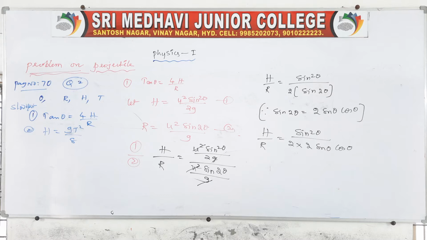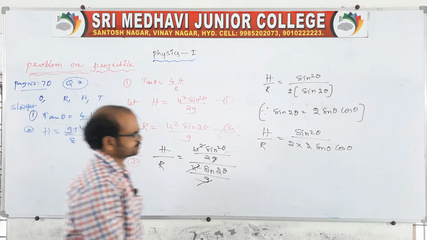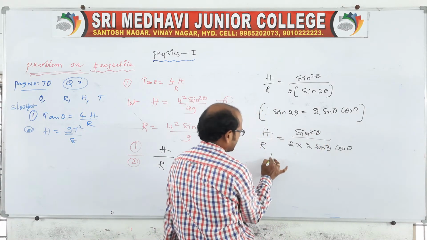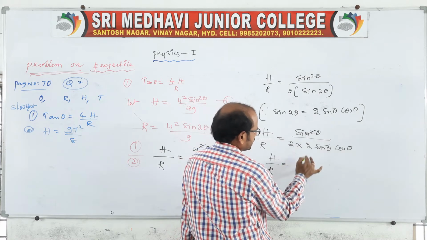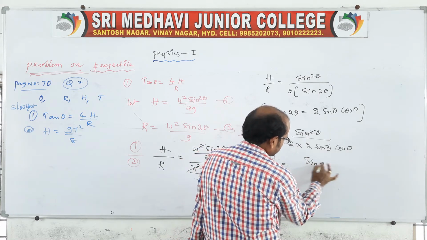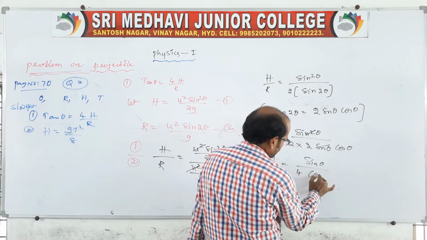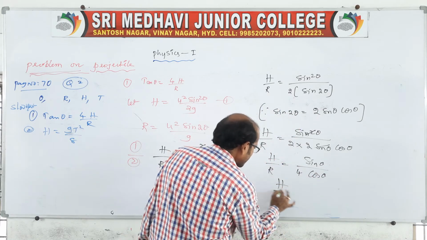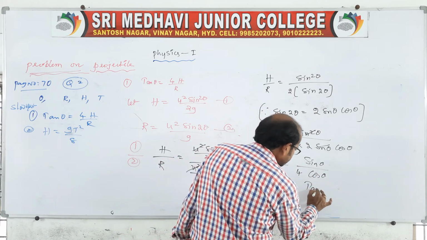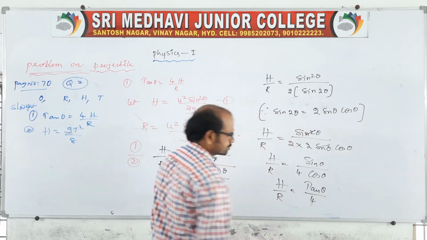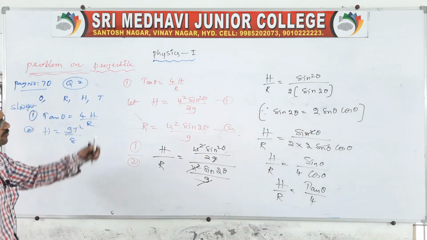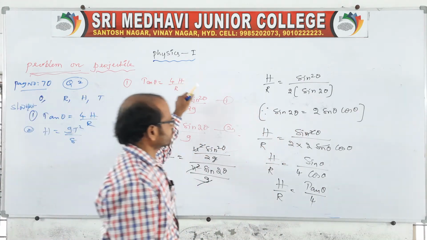Therefore one sin theta will be cancelled, finished, and what remains is H by R is equal to sin theta by 2 into 2, 4 cos theta. Therefore H by R is equal to tan theta by 4. That's all. Almost our proof is completed, because tan theta is equal to 4H by R.